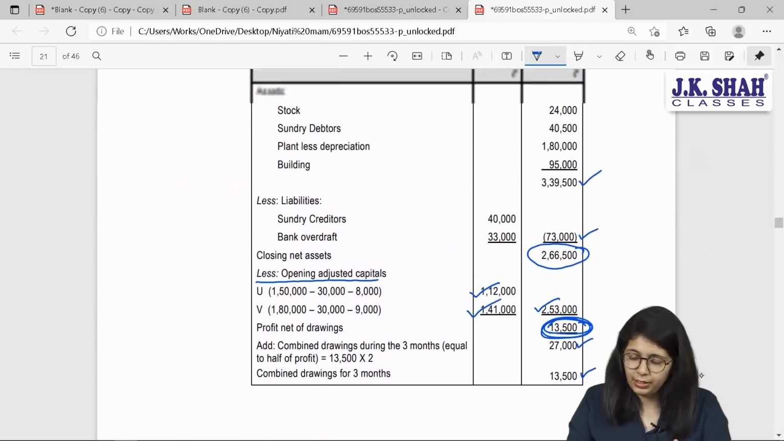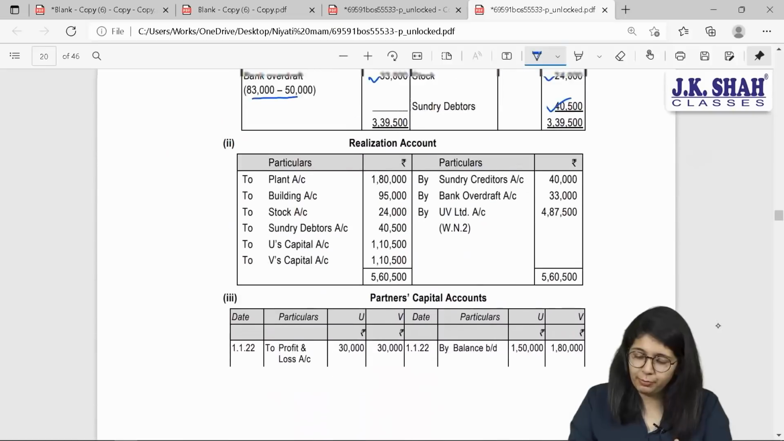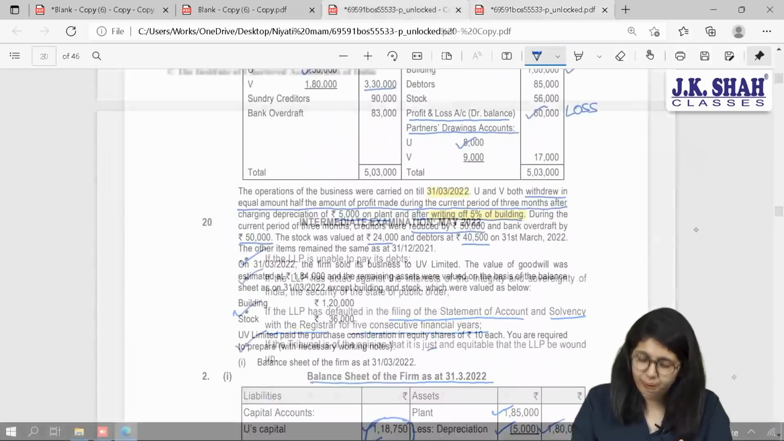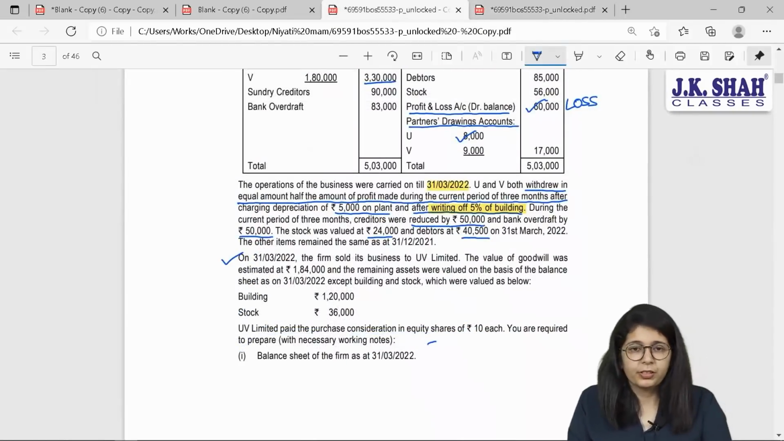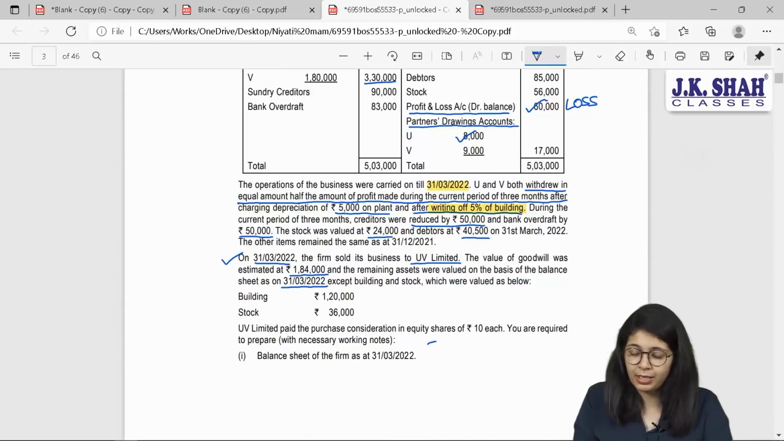Yes? Okay. Now, this is your opening balance sheet. Coming to our next point. From here, conversion process will start. On 31st March 2022, the firm sold its business to UV Limited, the new company. Value of goodwill was estimated as 1,84,000. Okay, and the remaining assets will be based on their balance sheet as on 31st March 2022. Except building and stock, which were valued as follows: building 120 and stock 36,000.